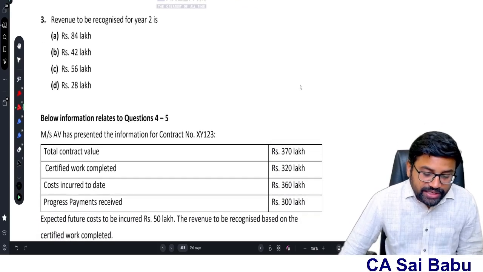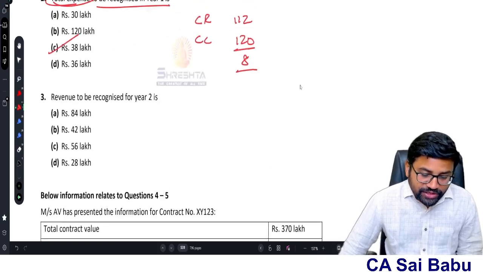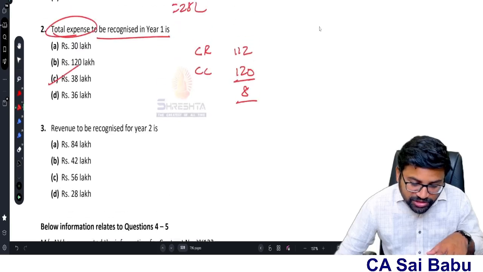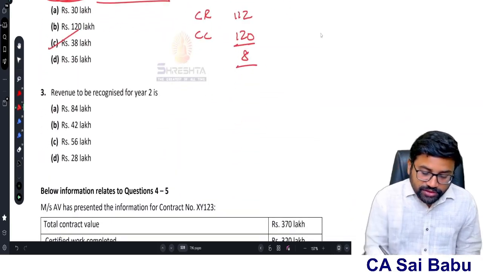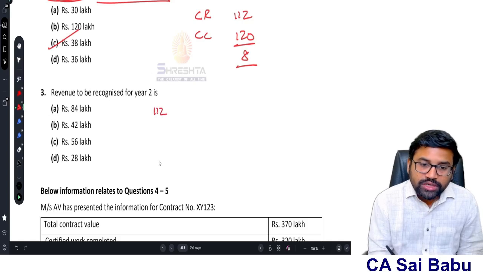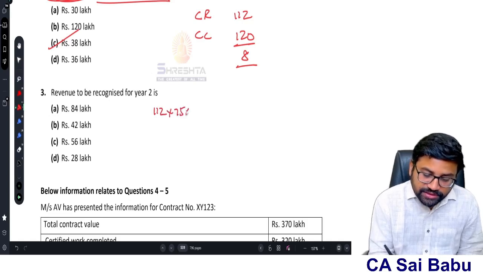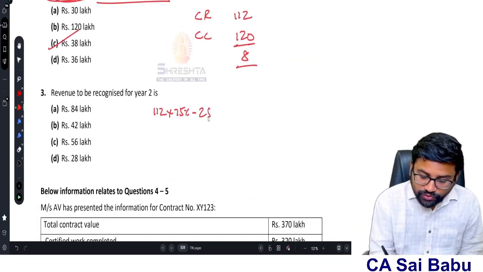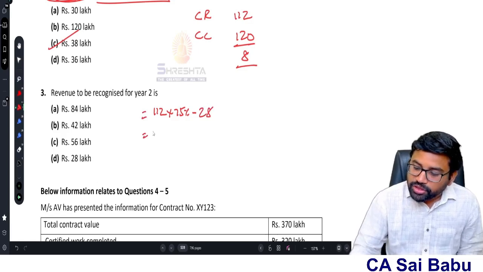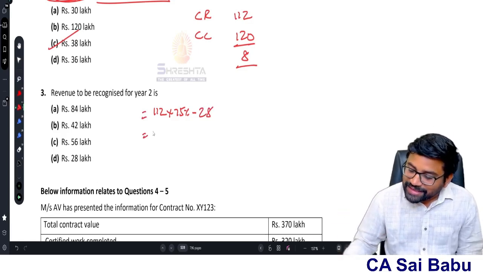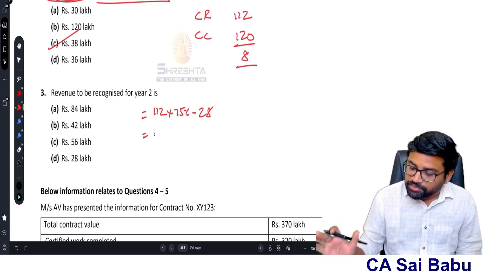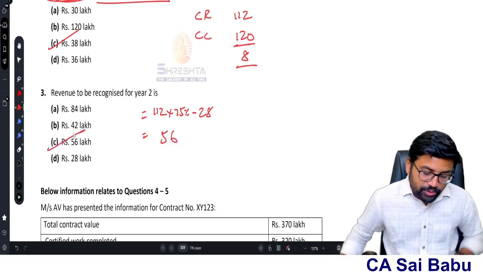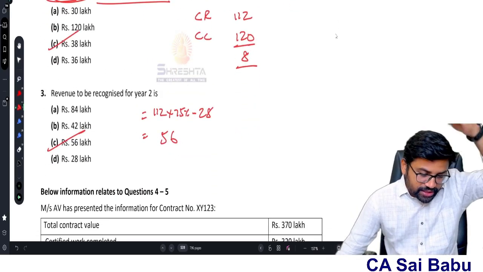And what is the revenue to be recognized in year 2? Simple, sir. How much of the contract is finished by year 2? 75%. Therefore, see here, 112 is the total contract revenue into 75% minus how much we recognized in the first year, 28. So you will get the revenue to be recognized in the second year. Because 112 is the total revenue, in that 75% is the cumulative completion. That means 84 minus 28. So 56 is the amount to be recognized. So the answers are A, C, C.